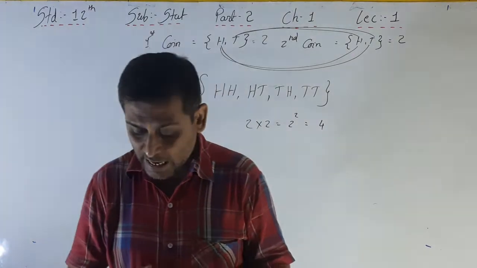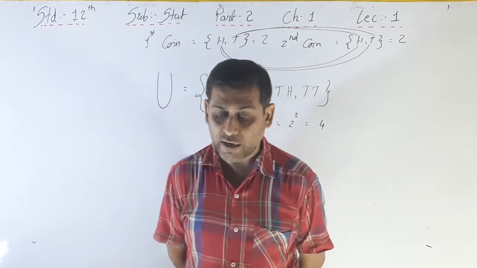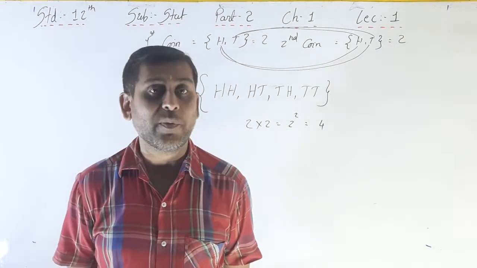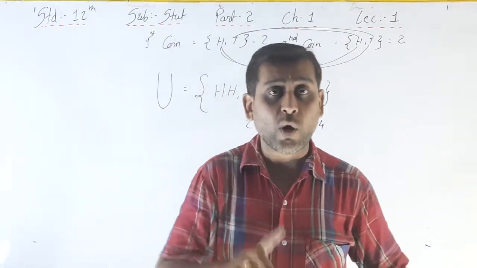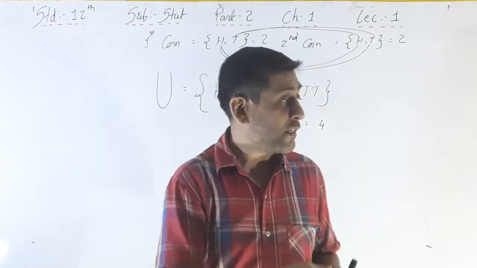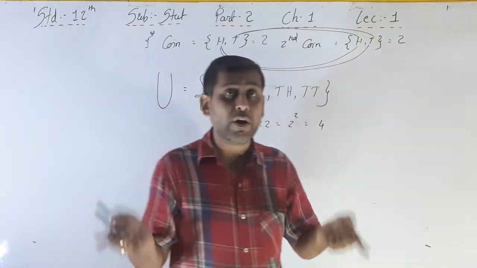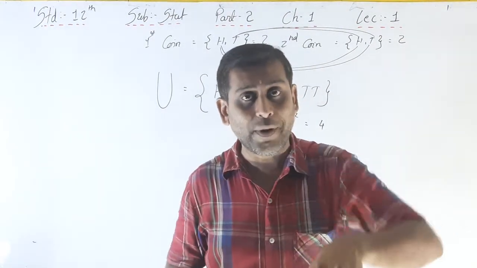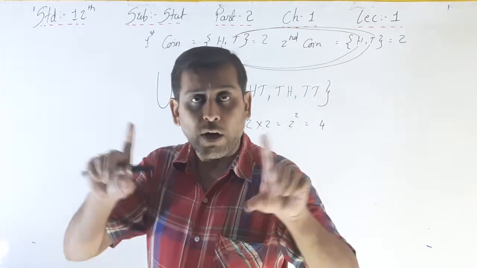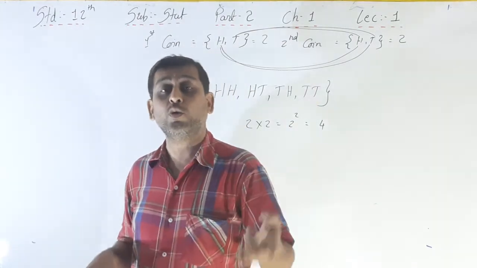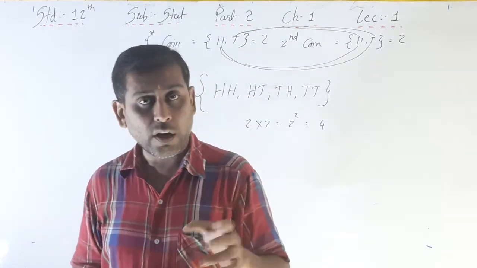It should be noted that the sample space for the experiment of tossing one balanced coin 2 times will also be the same as above. If two different coins are tossed, or if only one coin is tossed 2 times, see, the same answer. Two different coins tossed 1 time simultaneously, the same answer is there. So keep in mind, if two different coins or one coin tossed 2 times, the answer is the same. Okay, next illustration number 2.